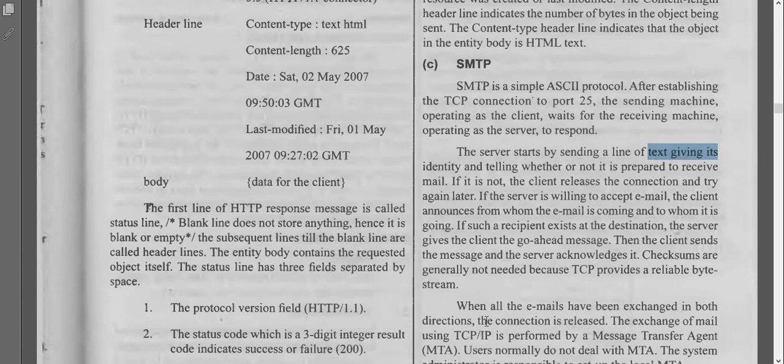Here the client announces from whom the email is coming and to whom it is going. If such a recipient exists at the destination, the server gives the client the go-ahead message, then the client sends the message and the server acknowledges it. Checksums are generally not needed because TCP provides a reliable byte stream.